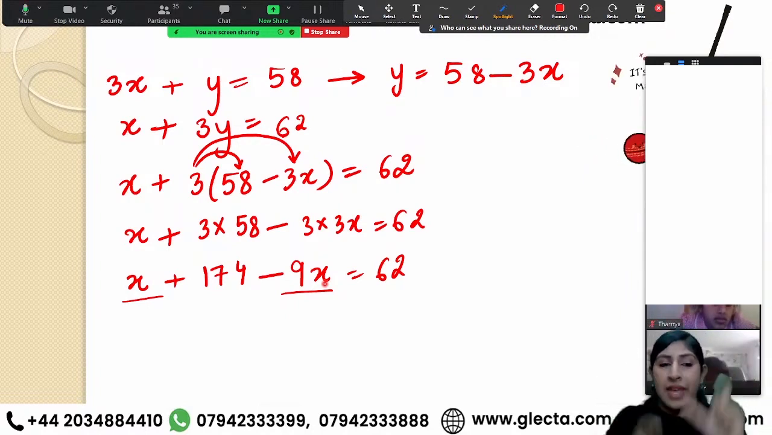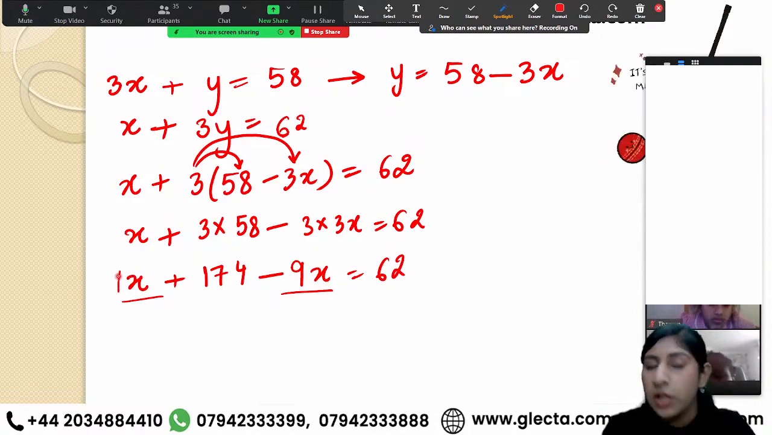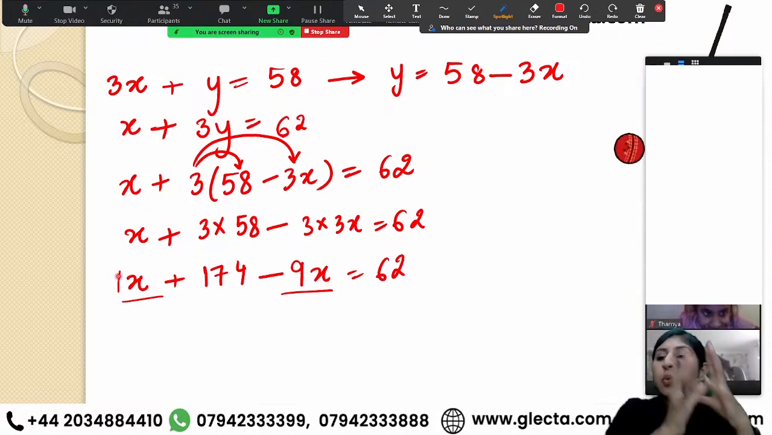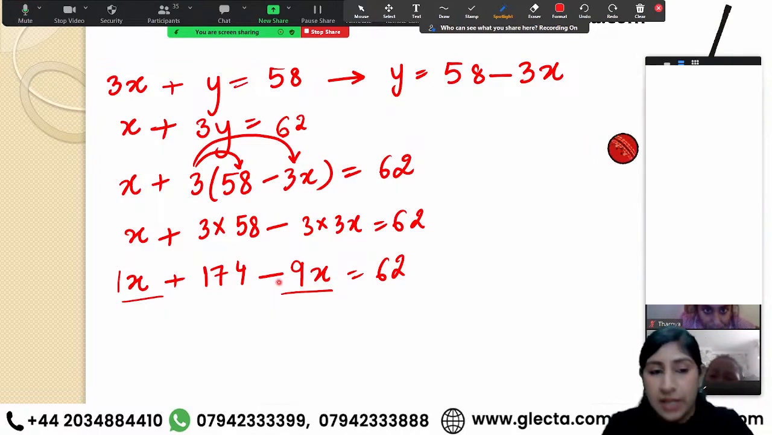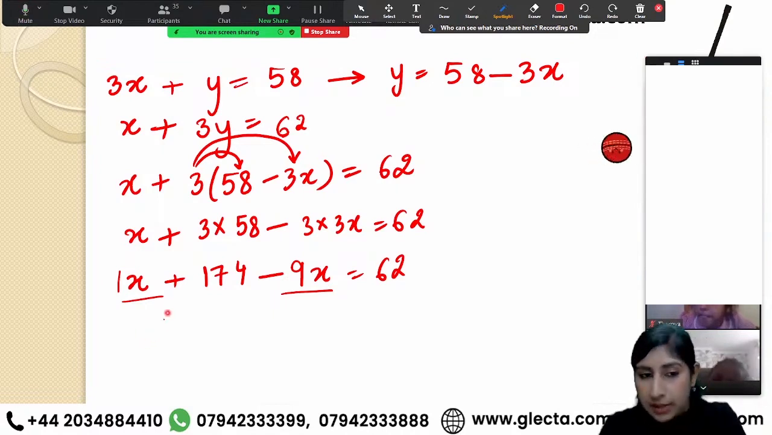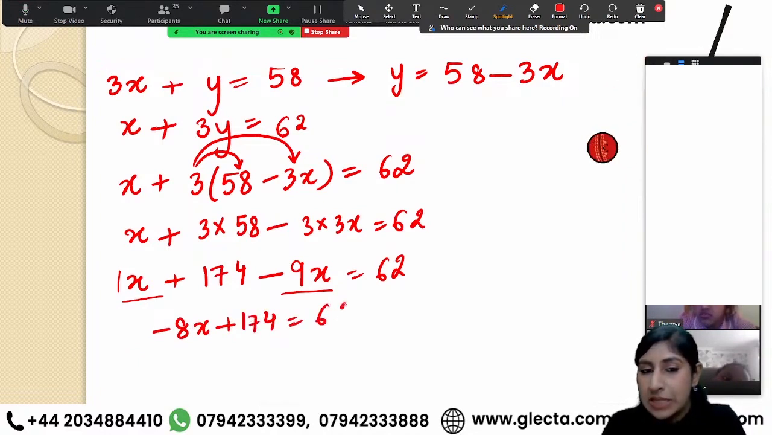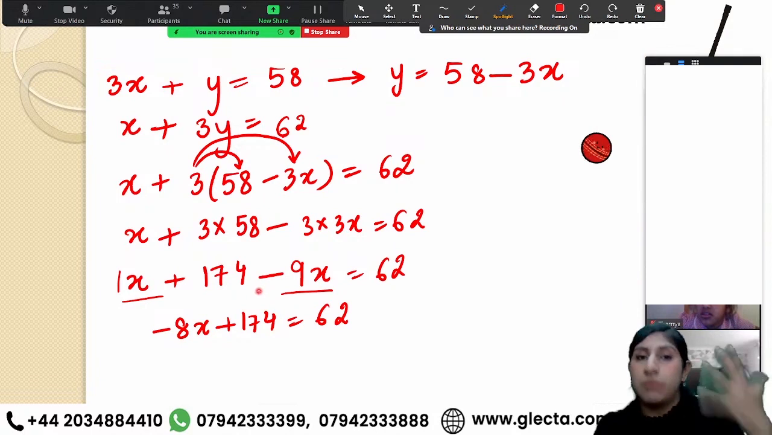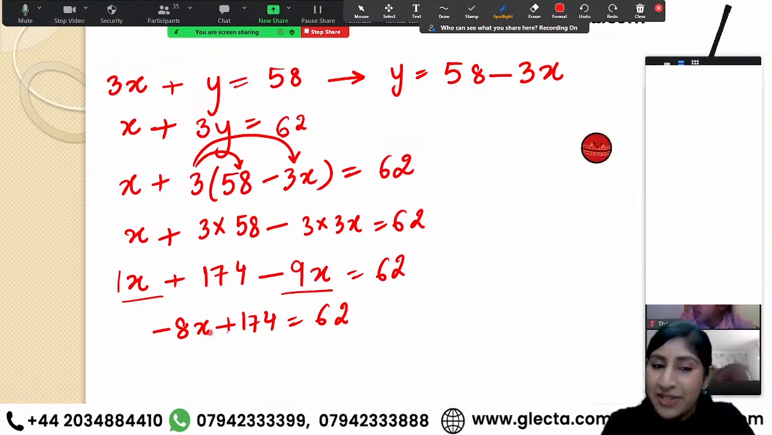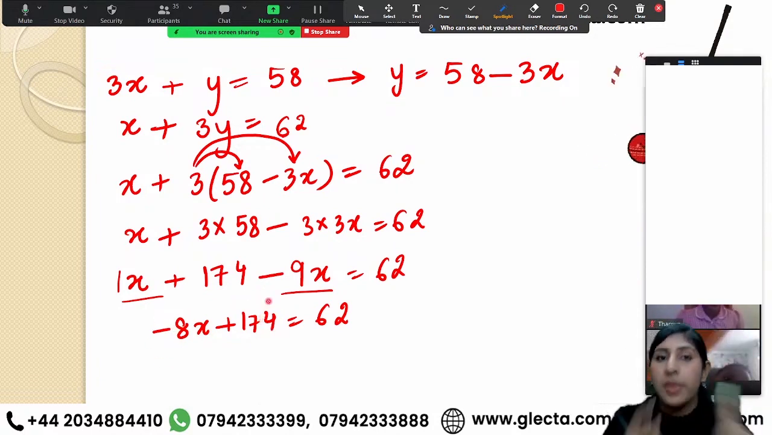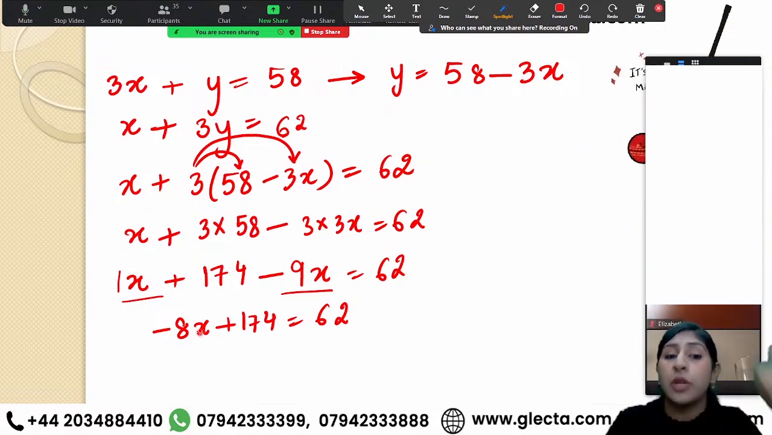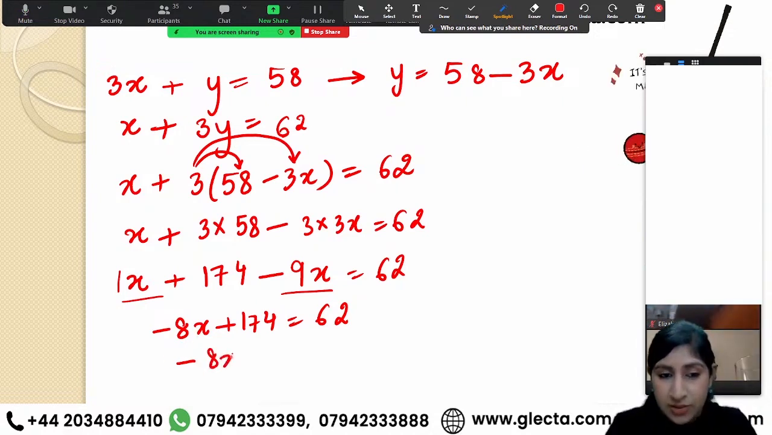We have a term of x and x. If nothing is written, we call it 1x, right? So we are doing 1x take away 9x. 1 minus 9 is negative 8x plus 174 equals 62. Now, I'm going to break up between this minus 8x and plus 174. This 174 is positive along with 8x, right?